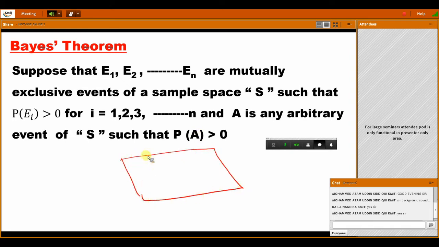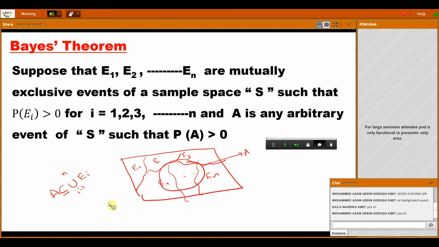Suppose E1, E2, E3, E4, and so on, En are mutually exclusive events. Mutually exclusive means the intersection is 0. Then A is any arbitrary event, such that A is a subset of or equal to the union of Ei, for i equal to 1 to n.